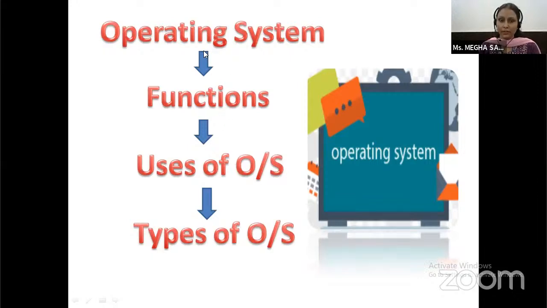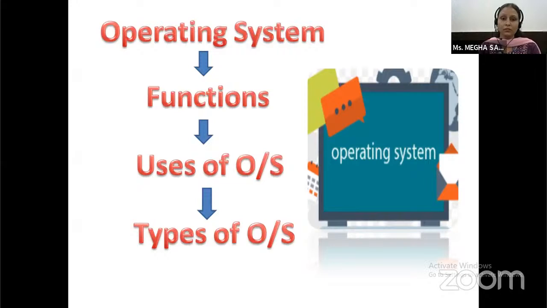It is what is an operating system. Basically, an operating system provides an interface between user and computer hardware. We cannot connect with computer hardware or a computer system without an operating system. An operating system is also system software. The different functions of an operating system are, likewise, process management, memory management, user interface, file management, disk management, security management, etc. Then the uses of operating system, where we use operating system, and the different types of operating system.